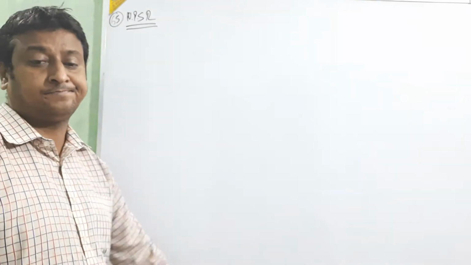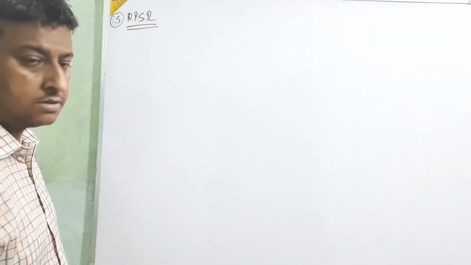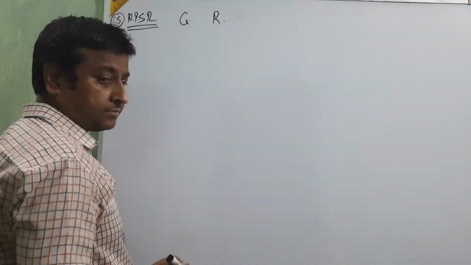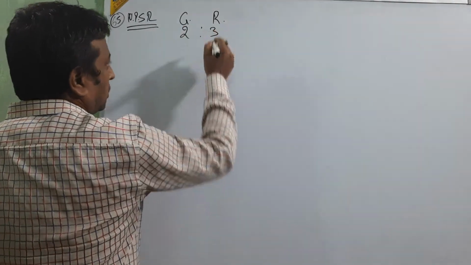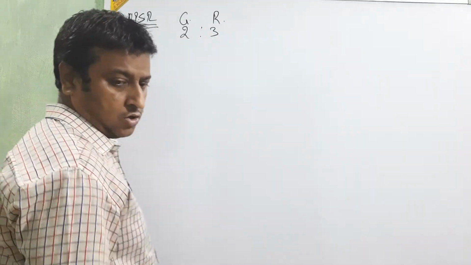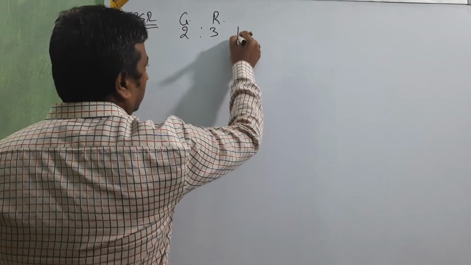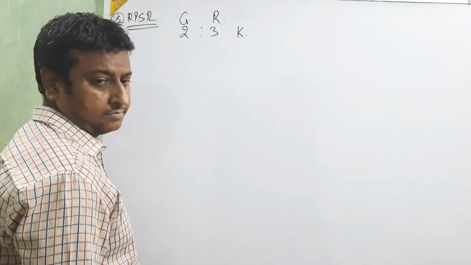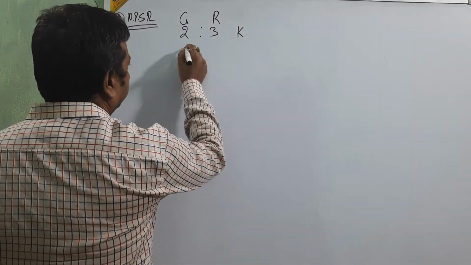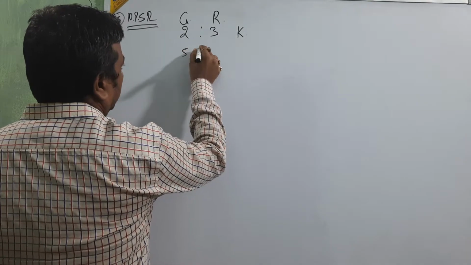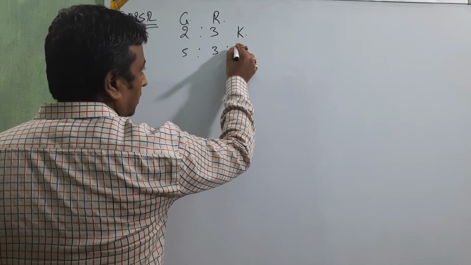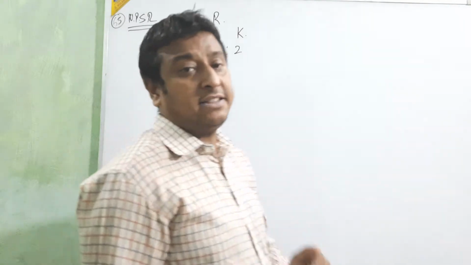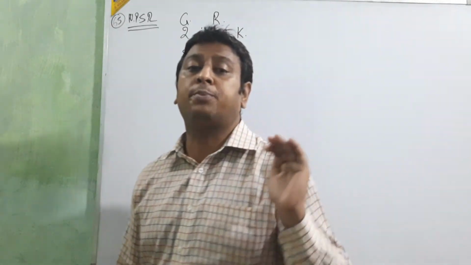Gautam and Rahul are partners in a firm sharing profits and losses in the ratio of 2:3. Karim was to be taken as a partner, and the profit sharing ratio of Gautam, Rahul and Karim would be 5:3:2.